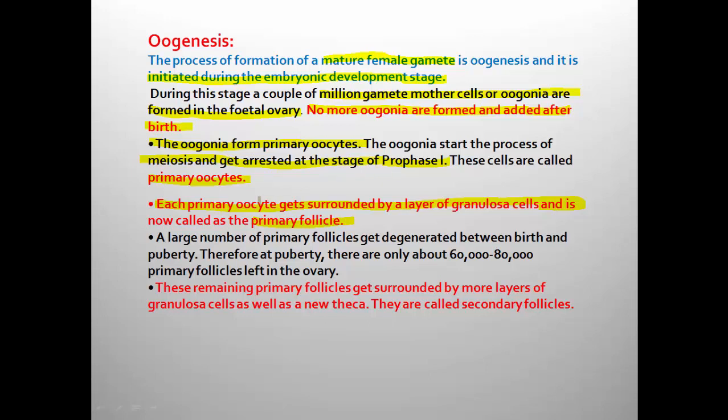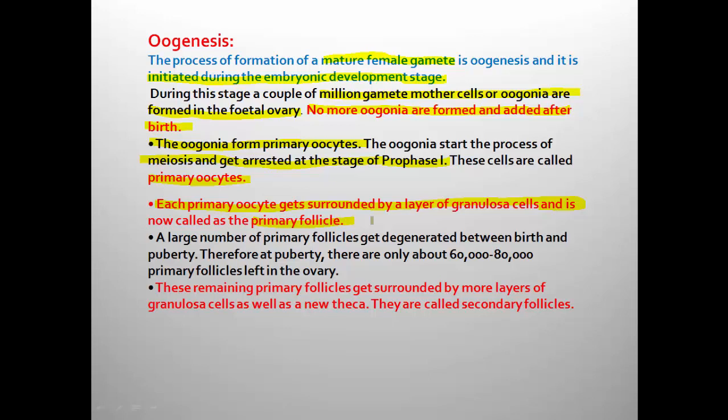The same primary oocyte, when it gets surrounded by granulosa cells, is called primary follicle. Without granulosa cells, the structure is referred to as primary oocyte. When primary oocyte is surrounded by granulosa cells, it is called primary follicle.